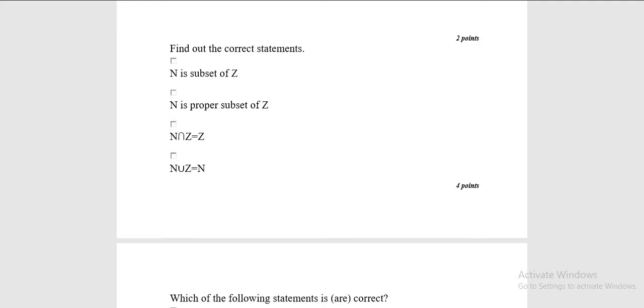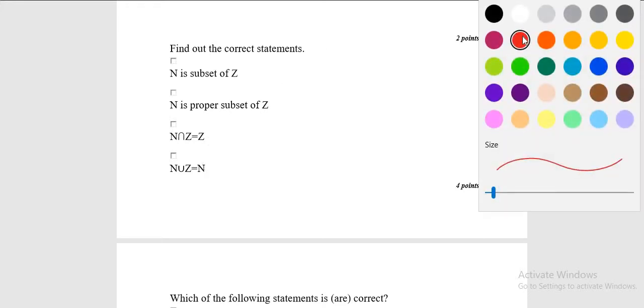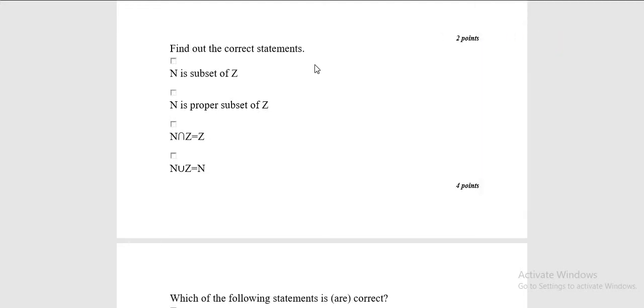Today we are going to discuss some questions from the mock test of the online degree of data science. The question states: find out the correct statement. The statements given are: N is a subset of Z, N is a proper subset of Z, N intersection Z is equal to Z, N union Z is equal to N. Let's check which of these four statements are correct.